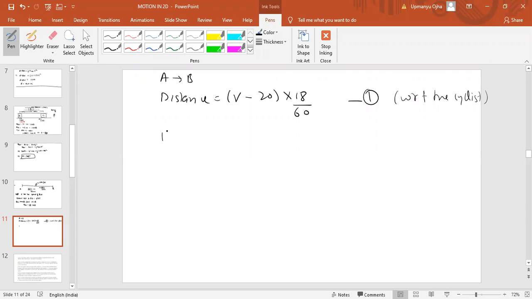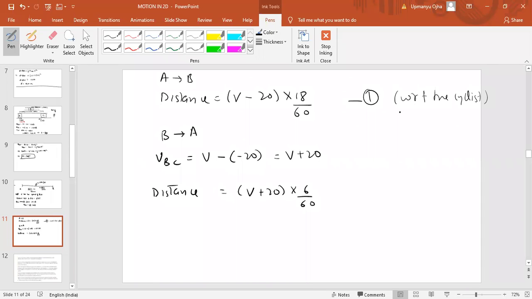Now when the bus moves from B to A, the velocity of the bus with respect to the cyclist is V plus 20. Why V plus 20? Because V is the velocity of the bus, minus of minus 20 means V plus 20. The distance will then be V plus 20 into 6 by 60. That is the initial separation between A and B. Both are the distance between A and B.